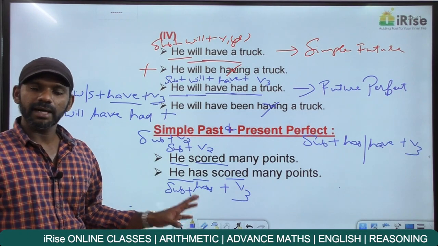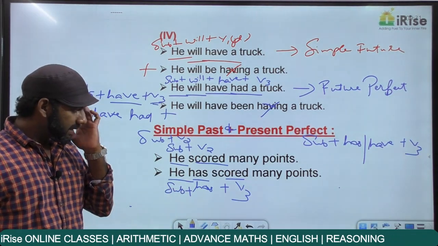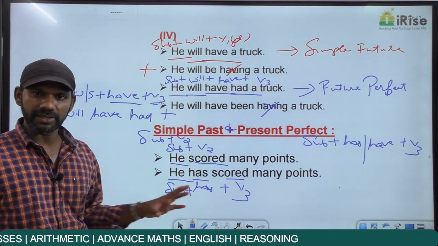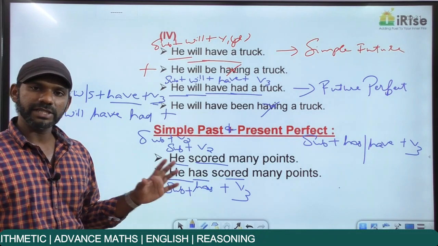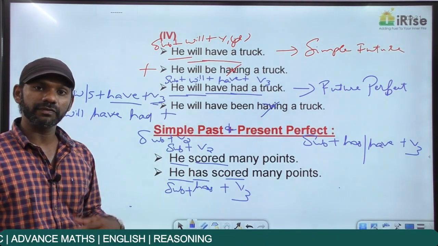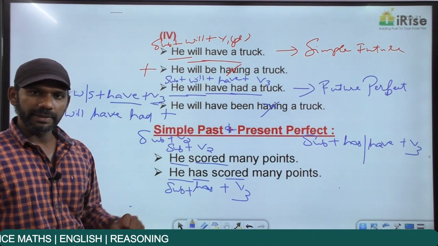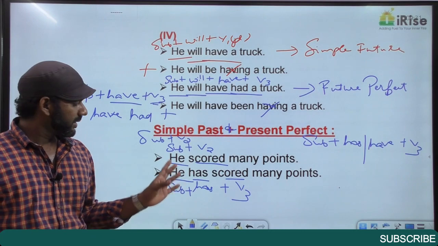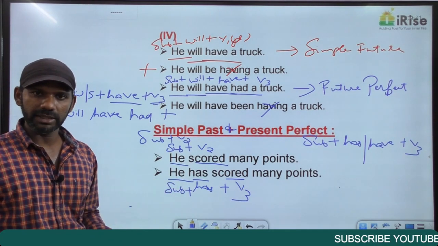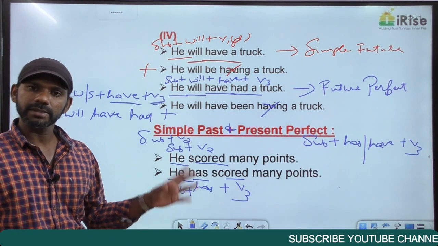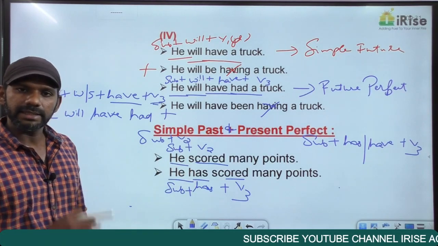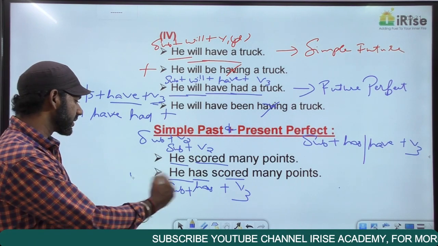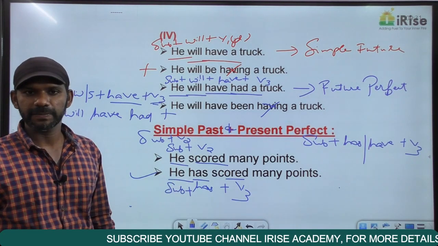Now both the sentences are correct in terms of structure. Subject plus V2 is a correct structure. Subject plus has plus V3 is also a correct structure. Now my question is, which one of these two is correct in terms of usage? Understand the meaning. Now both the sentences talk about a complete action. He scored many points, the action got completed. He has scored many points, the action got completed. I say, between these two, the one that is correct in terms of usage is the second one, present perfect.